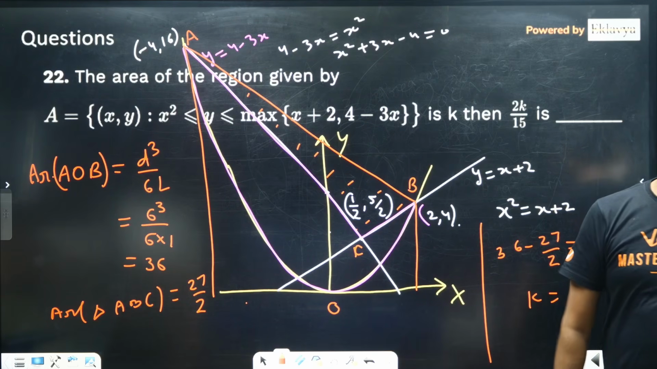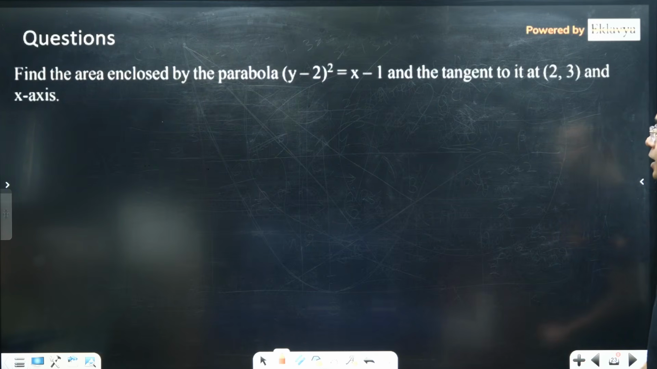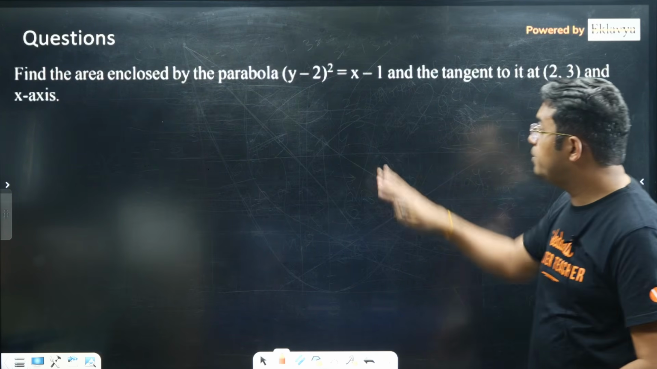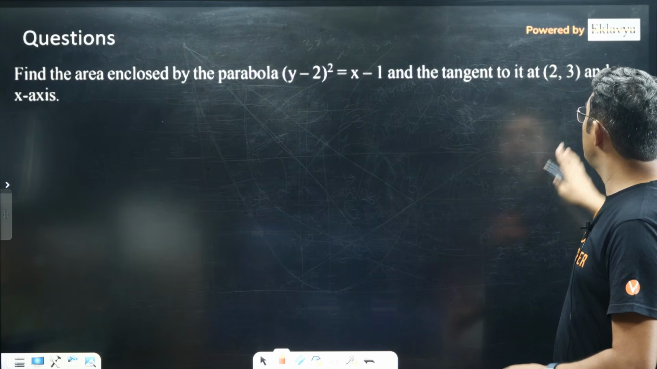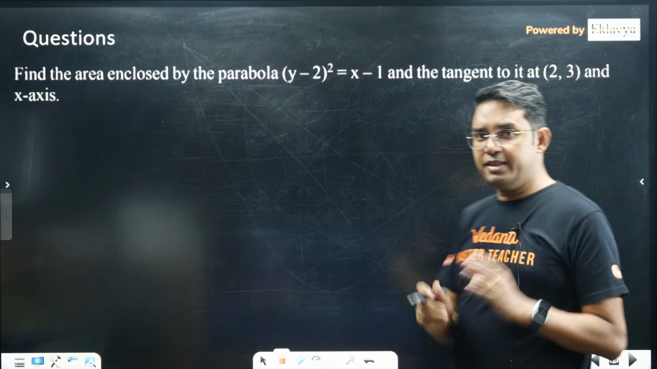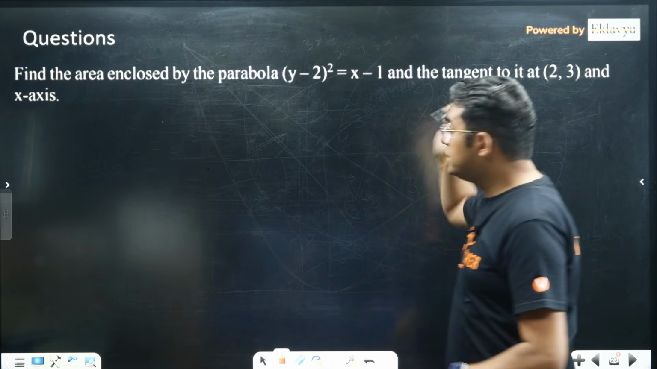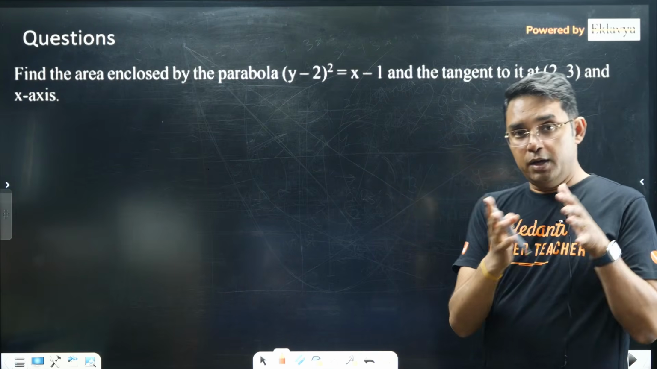Okay, so moving to another question. Yeah, this is done. This question: find the area enclosed by the parabola and the tangent to it at (2, 3) and the x-axis. This question I think is from a very old PYQ, so I have not mentioned it here, but see how this can be found directly by Toddy's theorem.